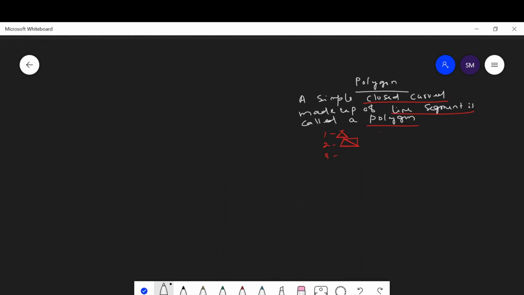The polygon which is made up of three sides is called a triangle. A polygon with three sides is called a triangle. A polygon with four sides is called a quadrilateral.